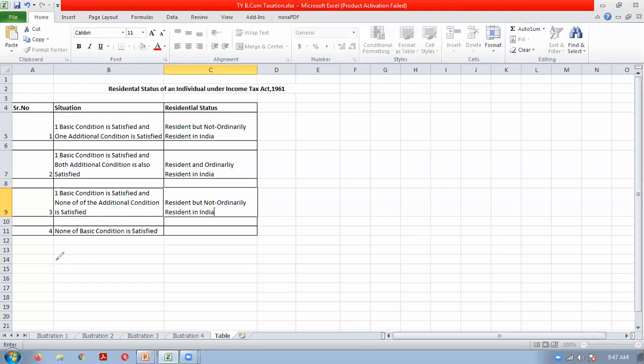Last situation is very easy. None of the basic conditions is satisfied. So obviously the answer will be one only. He will be non-resident in India. Even the basic condition is not satisfied, so he will be non-resident in India. So these four situations can arise in your illustration or in a practical situation. Accordingly, you will have to give your answer. One basic condition, one additional condition: resident but not ordinary resident. One basic condition, both additional conditions: resident and ordinarily resident in India.